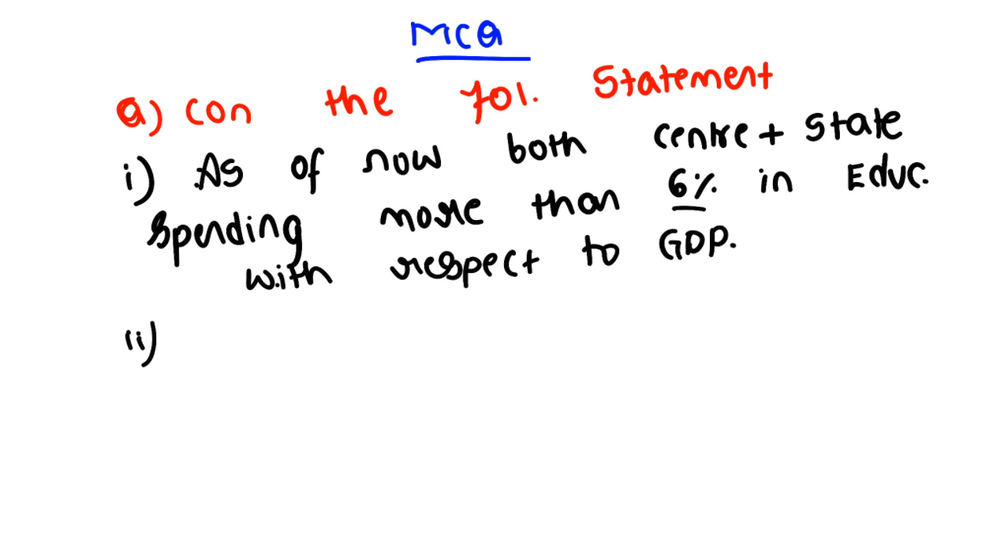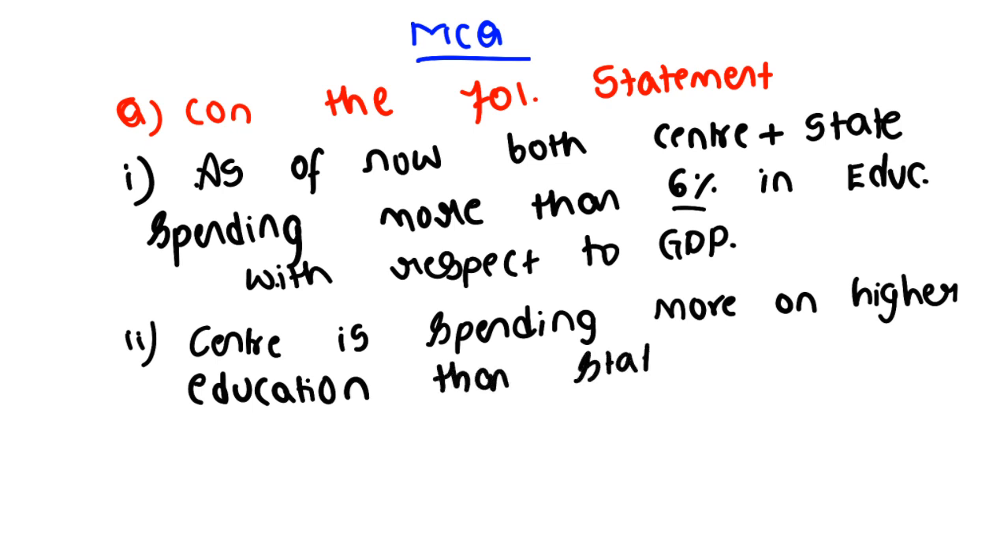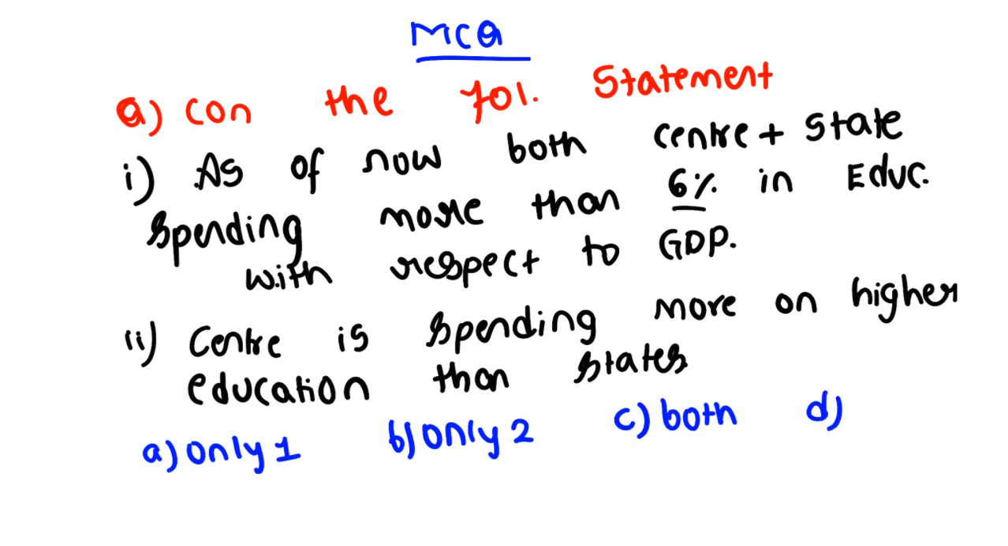And the second statement says center is spending more on higher education than states. Clear? So you have to take, see, first one, that is option A only one, B only two, C that is both, and D none. Clear? So I have explained the article in detail, so that's why I wish everyone to answer this question.